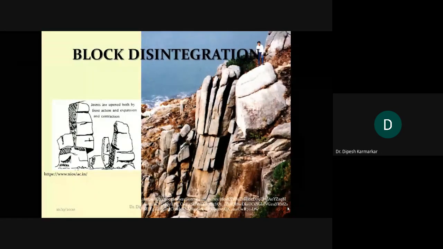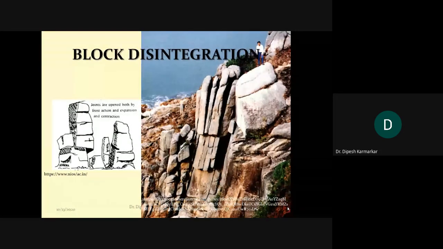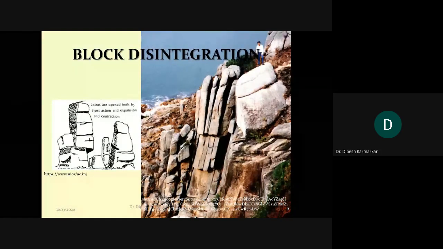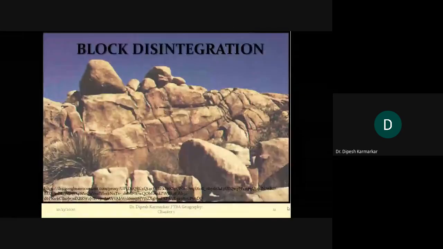So the diagram that you can see on the slide is the diagram that you can draw. It is there in the NIOS documents that I was already referring to. Besides that, you can see the actual picture, and you can see how the rock has broken down into pieces by developing cracks, vertical cracks, and also in some rocks horizontal cracks.